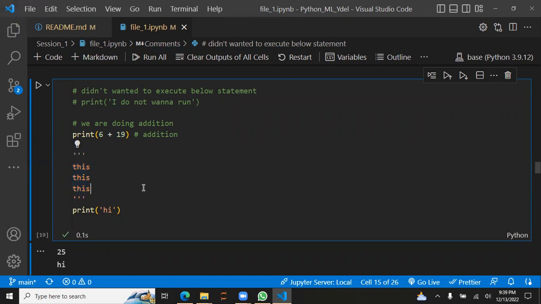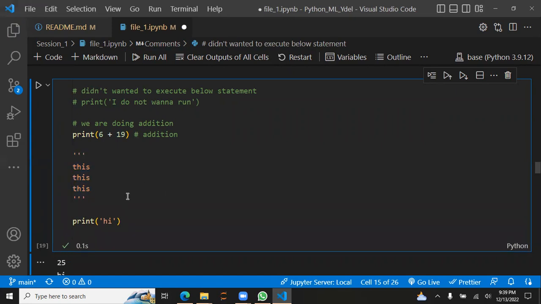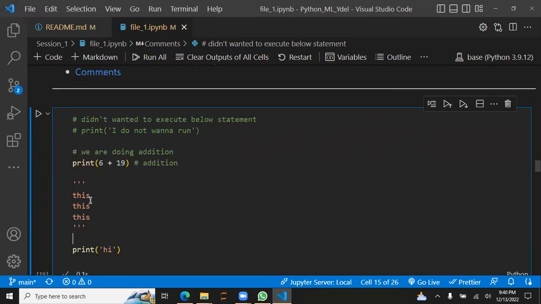Yeah, and that way we don't have to put a hashtag before every line when we have multiple lines. Definitely we could do that. That's why programmers came up with this cool thing. It's not an official kind of comment, but a shortcut to do that.